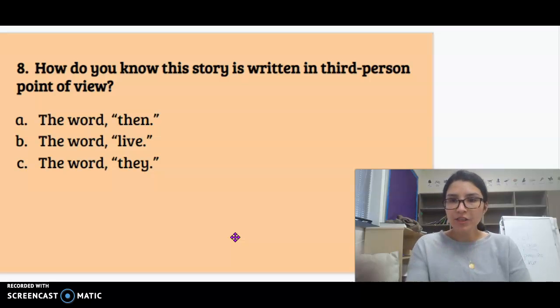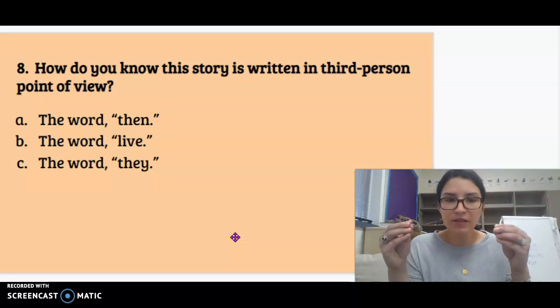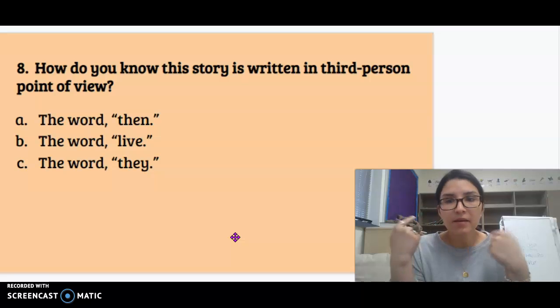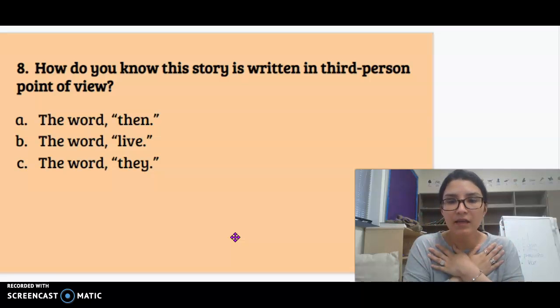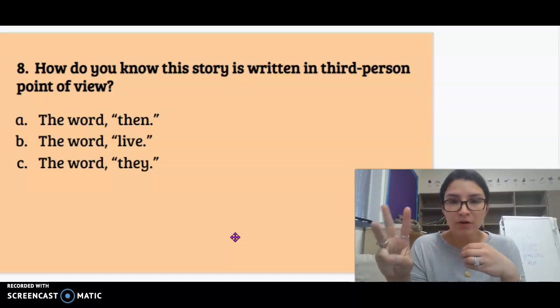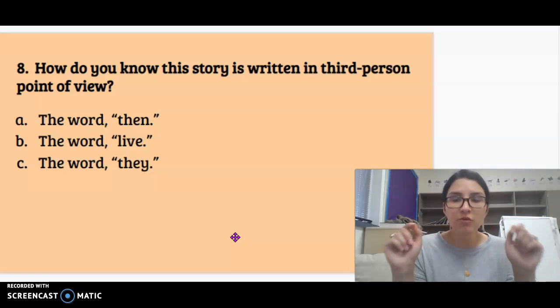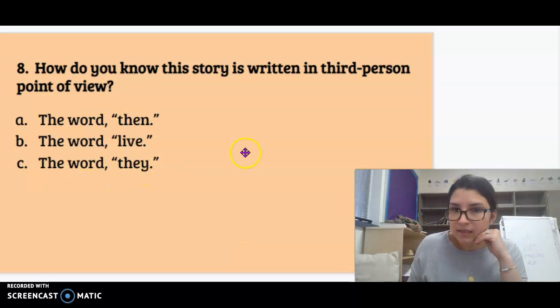Well, first person point of view, the person who's telling the story is in the book, right? And we see the words I, me, or my. But we're not talking about first person, we're talking about third person. And third person point of view is whoever's telling the story is out of the book. And we see words like he, she, or they. Is they a choice? It is. They is a choice.